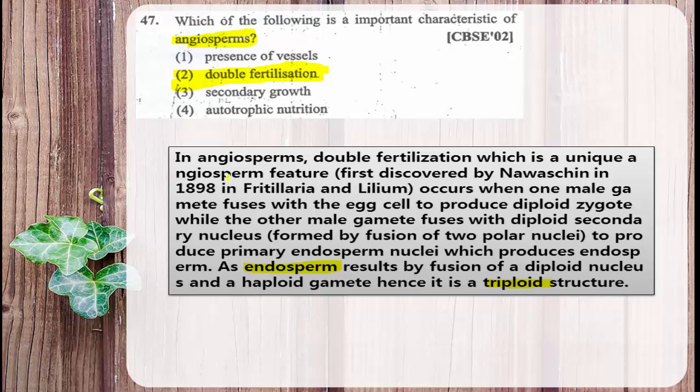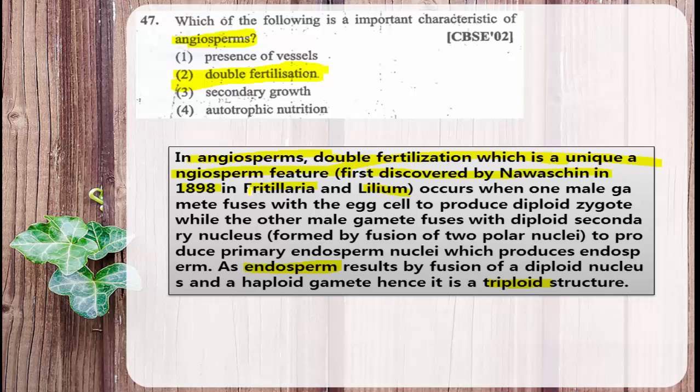Here are some things I need to highlight. In angiosperms, double fertilization, which is a unique angiosperm feature, was first discovered by Navaschin in the year 1898 in Fritillaria and Lilium.